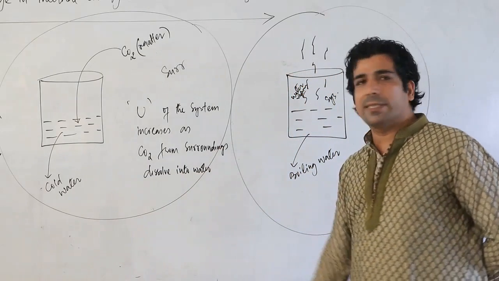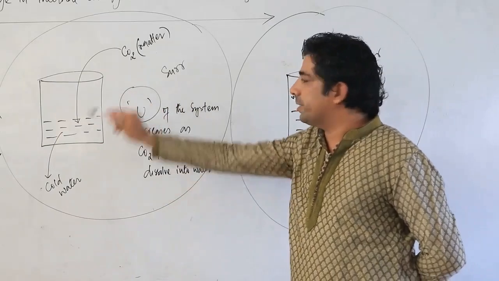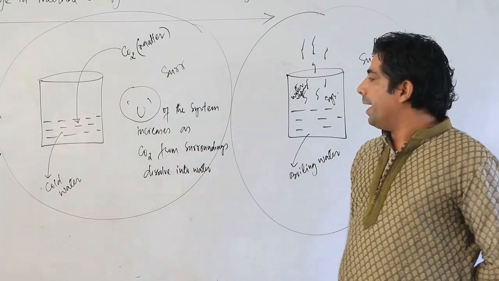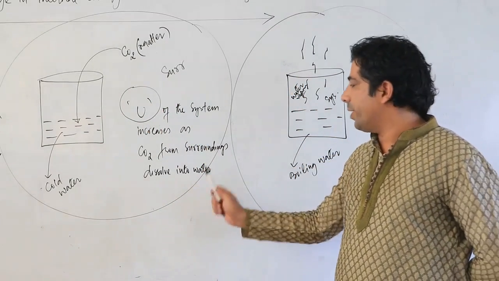So U of the system increases, that is, internal energy of the system increases, okay, as carbon dioxide from surroundings dissolves into water.